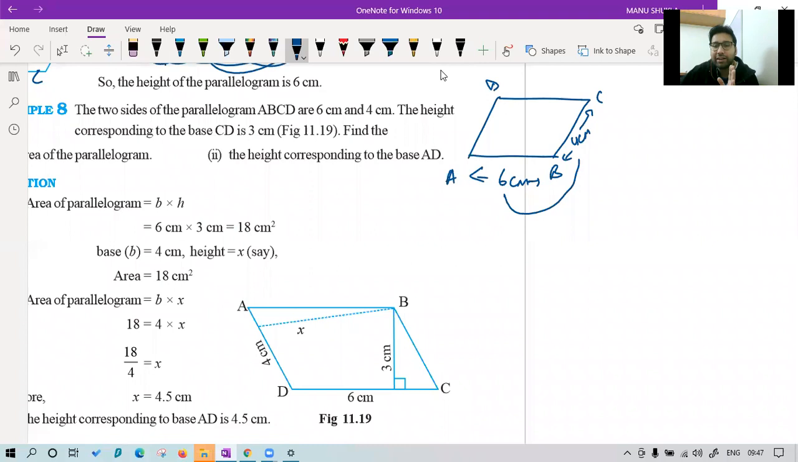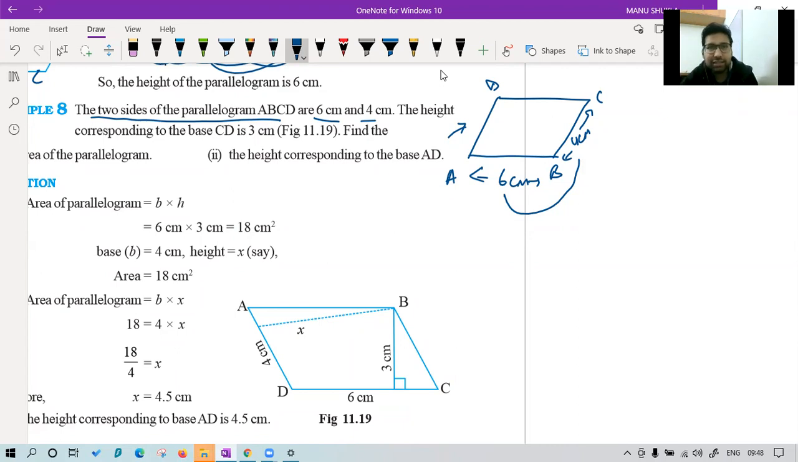I said given to us is a parallelogram with two sides 6 and 4. I asked a simple question. Rehan, can I say the area of this parallelogram is 6 into 4? Can I say this thing? No, because 4 and 6 are not correct for base and height right now because we don't know what is height.